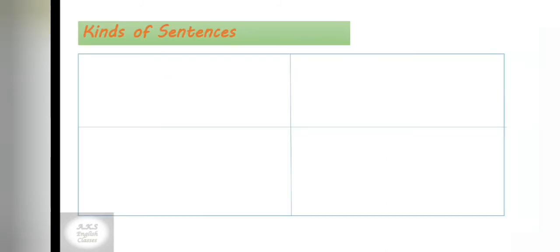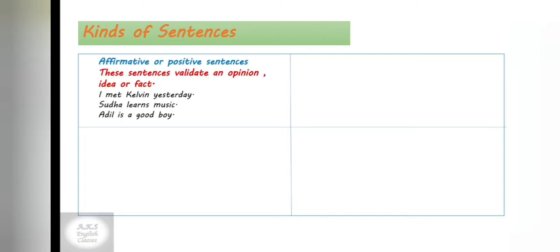Now we have another kind of classification, which is classification based on whether the sentence is negative or not. So in this classification, we have first affirmative or positive sentences. These sentences validate an opinion, idea or fact. They confirm an opinion, idea or fact. For example, I met Kevin yesterday. Sudha learns music. Adil is a good boy.